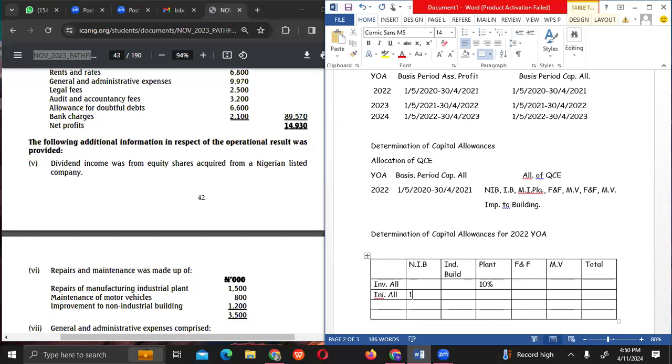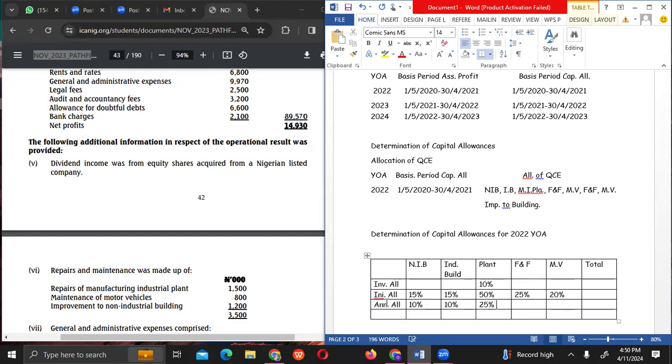Here is 15%, 15%. Here is 50%, 25%, and 20%. Then you have annual allowance, right? Here is 10%, 10%, 10%. Oh, sorry, sir. 25%, sorry.